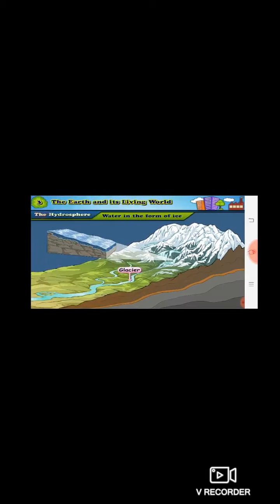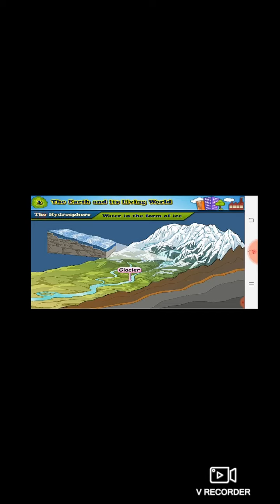This huge mass starts slipping down a slope at a very slow speed, and this is called a glacier. You can see in this diagram, the huge mass slips down at a very slow speed.